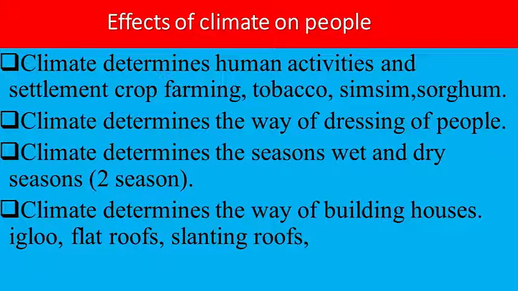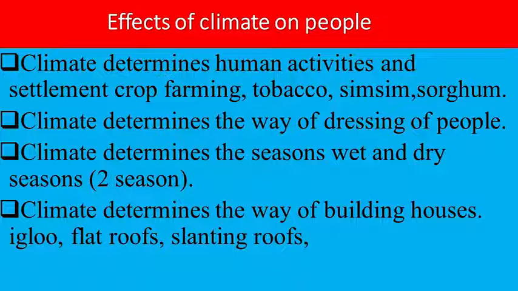We have climate determining human activities and settlement of people. We also have climate determining the farming systems that are used by people. For example, people who live in deserts carry out what we call irrigation farming, as compared to people who live next to forest areas or to areas that experience high rainfall.